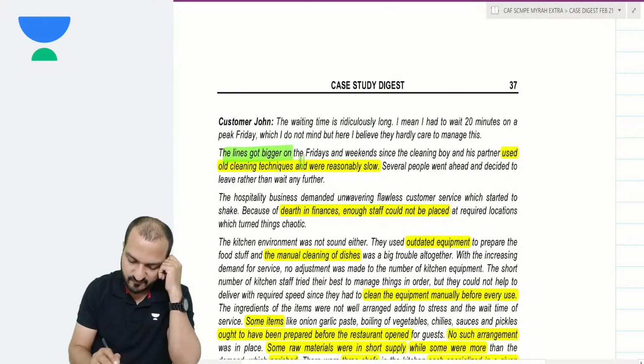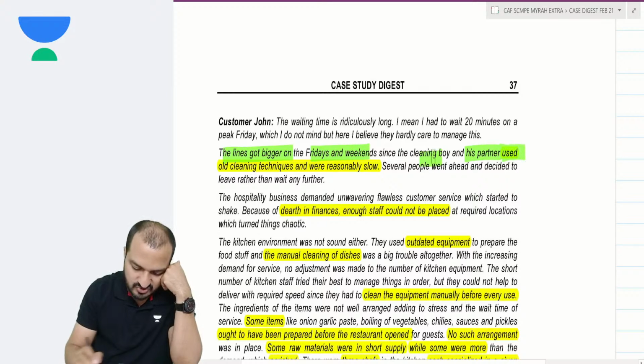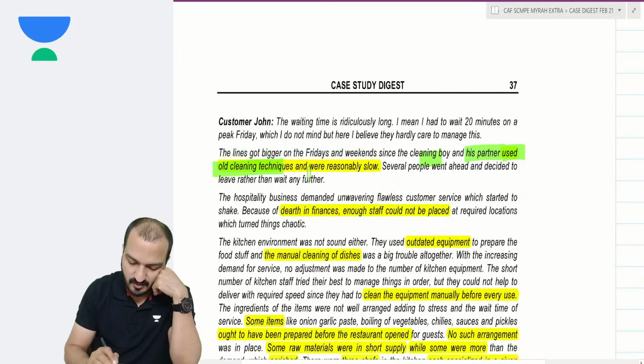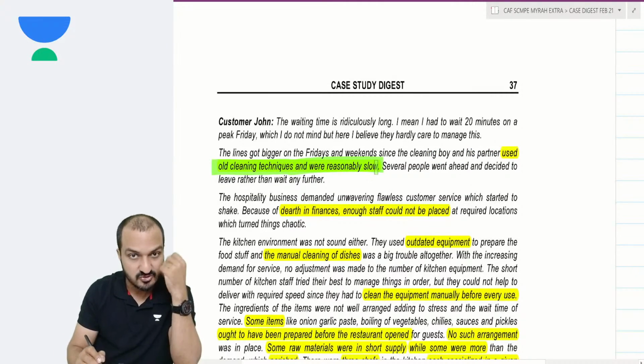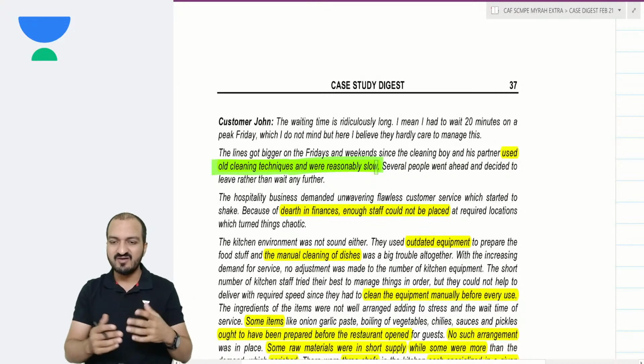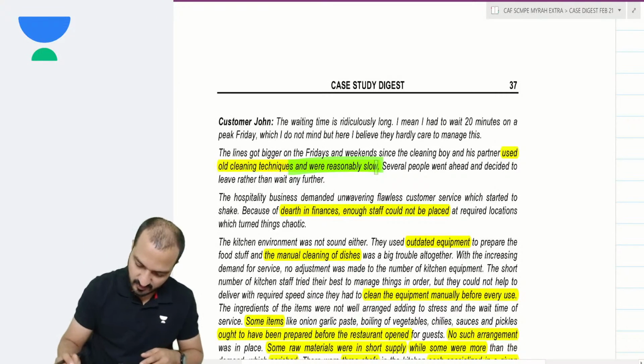The lines got bigger on Fridays and weekends since the cleaning boy and his partner used old cleaning techniques and were reasonably slow. So problem number 1, you are using old cleaning techniques because of which you are very slow. You are not using any modern machinery for doing the cleaning work and all.